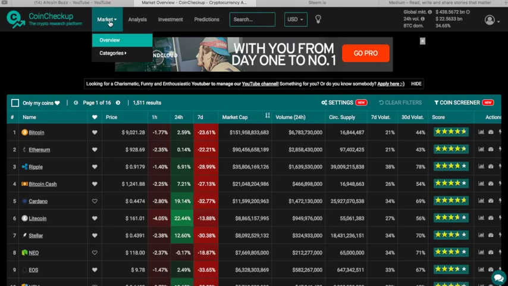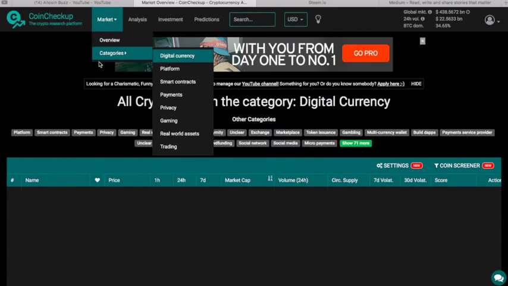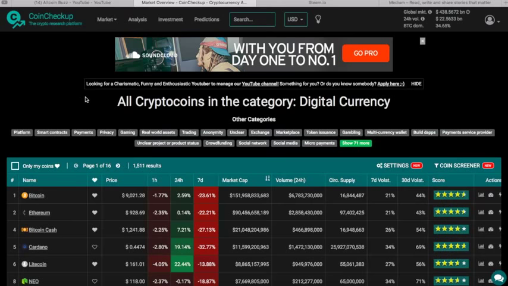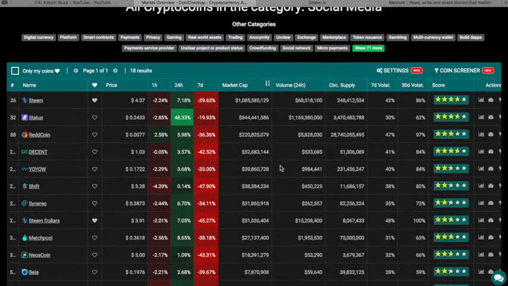If you go up here to market at the top, go to categories, you can choose just the digital currency tab, all cryptos in the digital currency, and it'll give you all these. These are the sectors that they have split out. I'm not going to go through each one of these because this is a review of the social media sector. So I'm picking that, and it's going to show you the coins out there that are involved in social media.